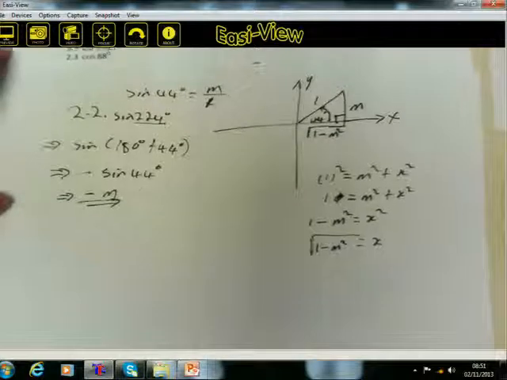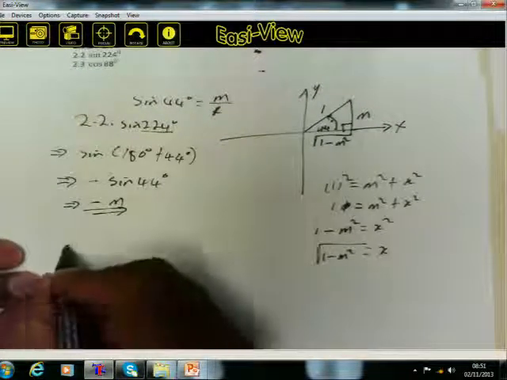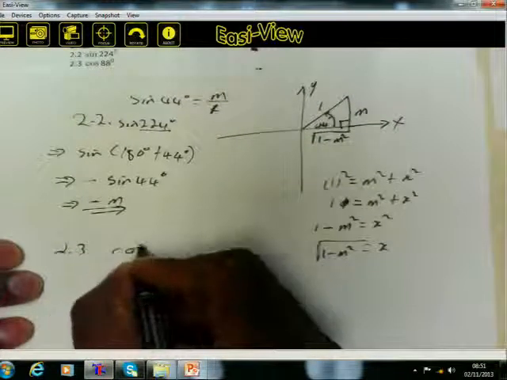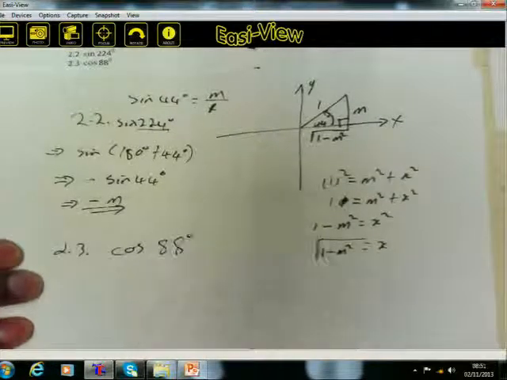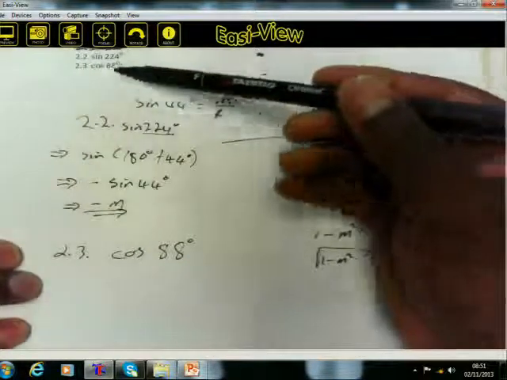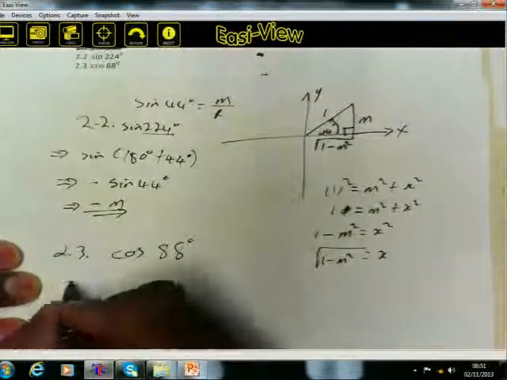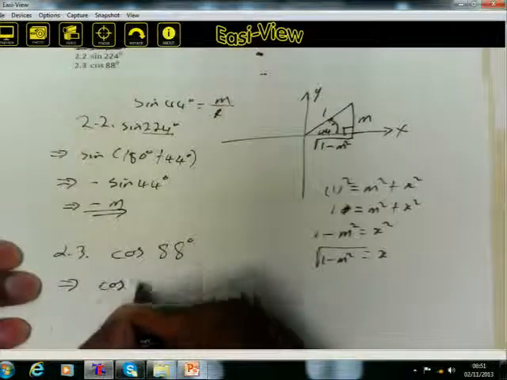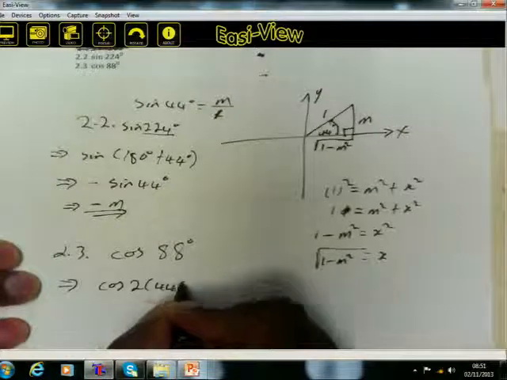The cos of 88 degrees, 2.3. Very much similar to the previous example that we did, because 88 is 2 times 44. It's going to be the cos of 2 times 44 degrees.